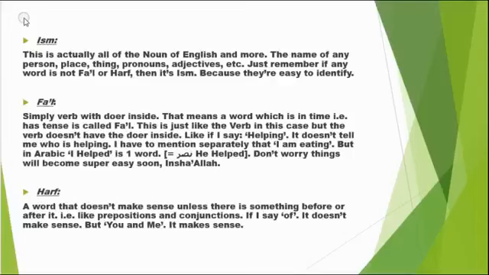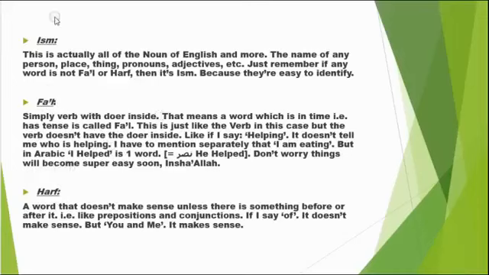So first, if you see a word, you will say, hey, is it a fi'l? No. And actually fi'l are mostly memorized, but still there are tactics to identify them. We'll learn that later. And then you'll see if this is a harf, no, then you put it in ism, right? That is how it works. So we are not here to teach you how to identify that. Just know that there are three kinds of words. Actually, all these words are separate studies. Ism is a big deal. We will be in ism for a pretty long while. Fi'l is also a big deal. Harf is actually not a separate subject. We will learn harf along with ism and fi'l together, insha'Allah. So that is how it works.